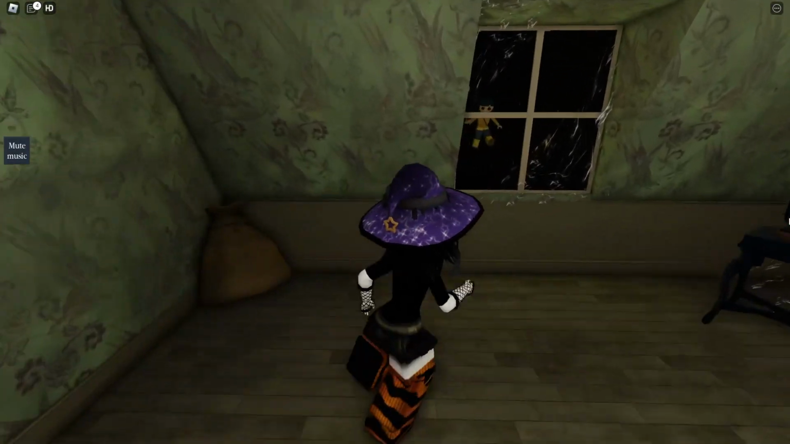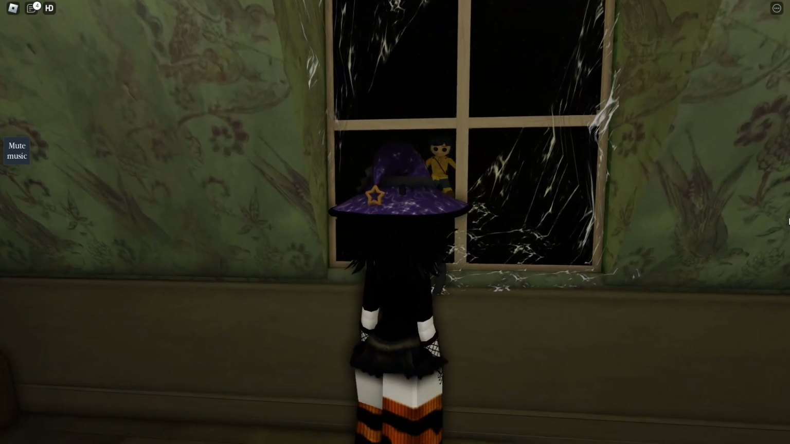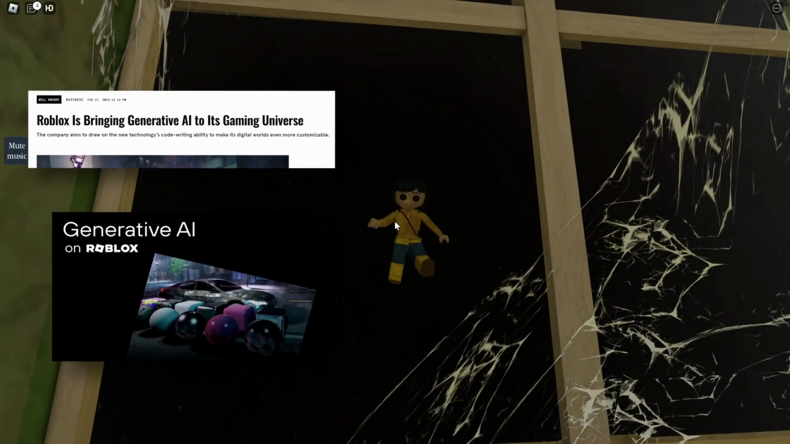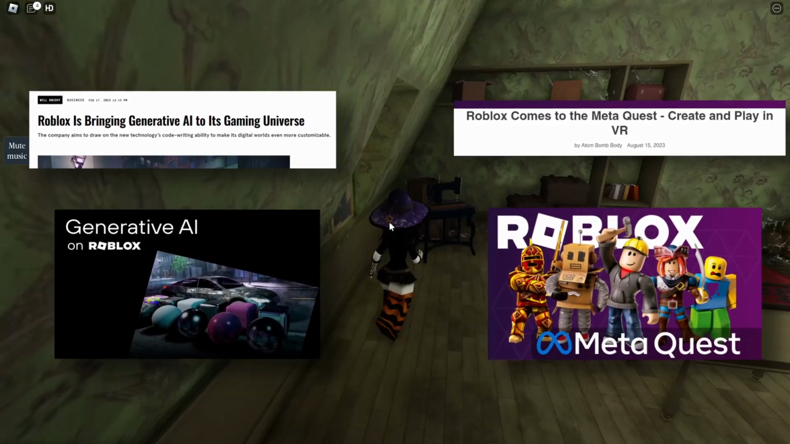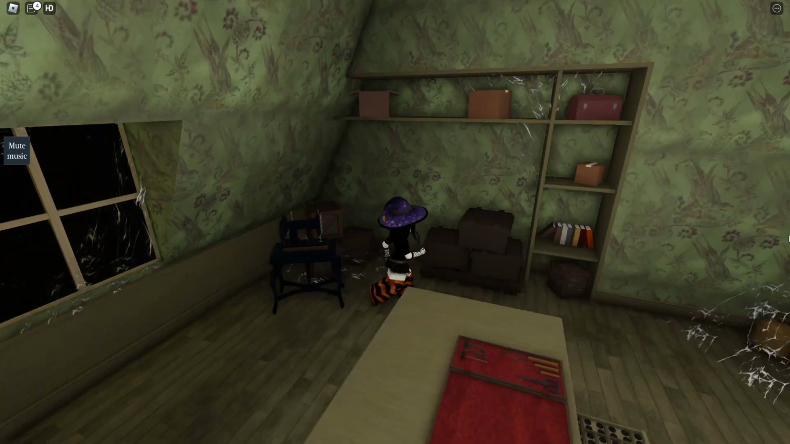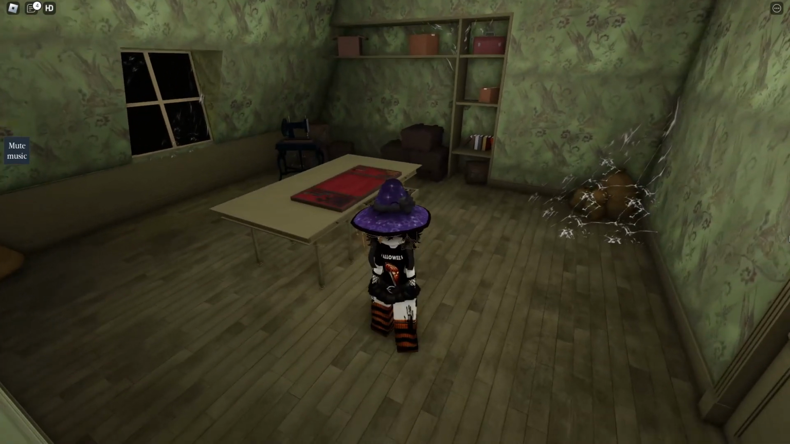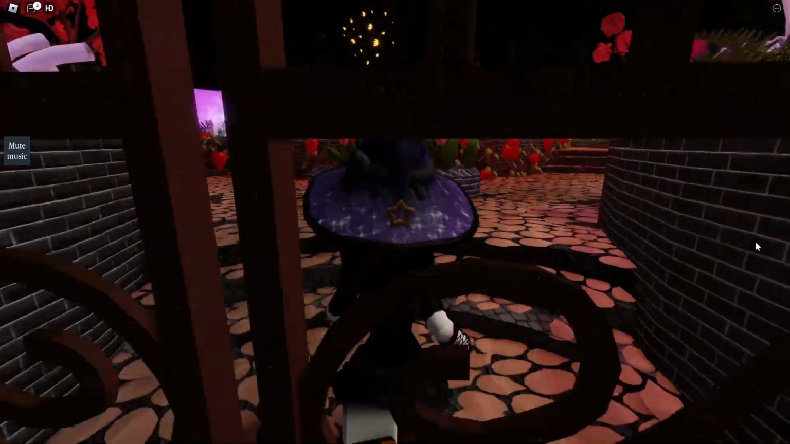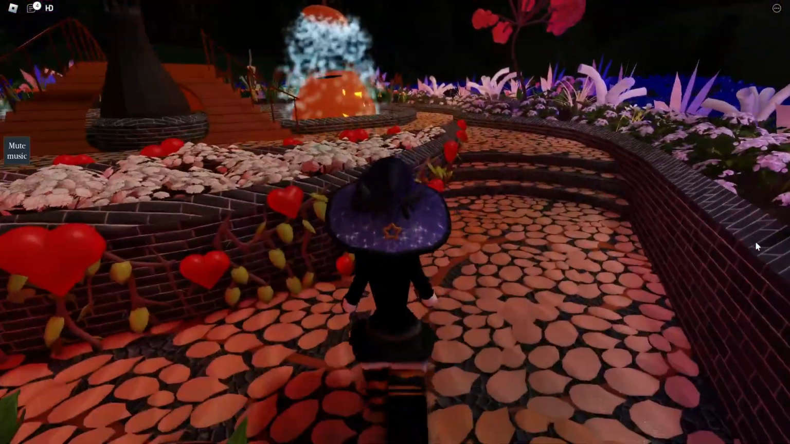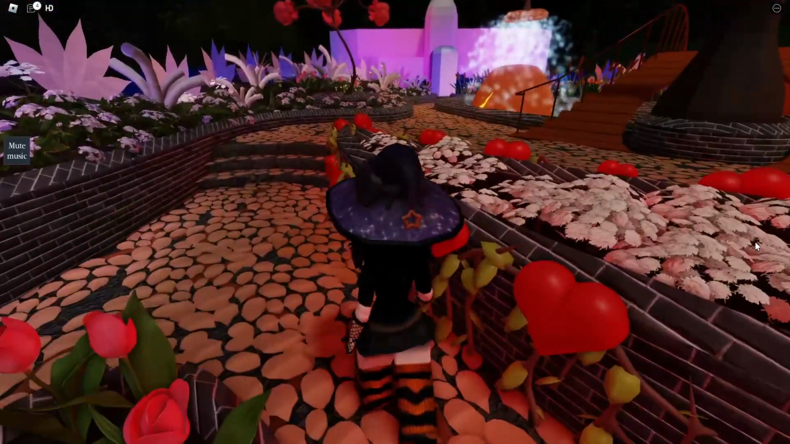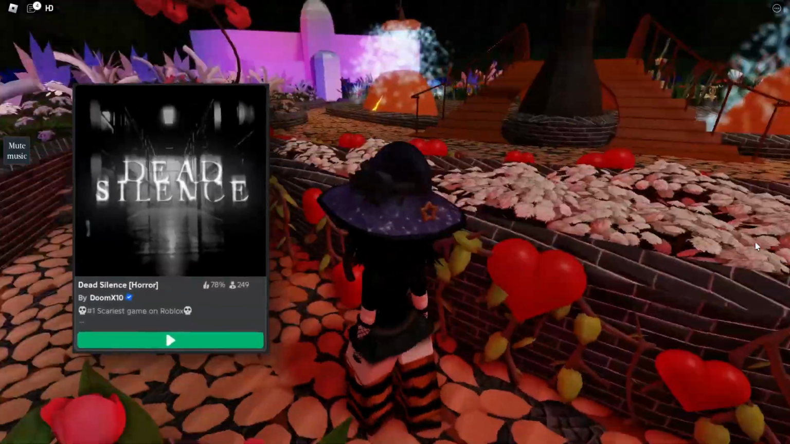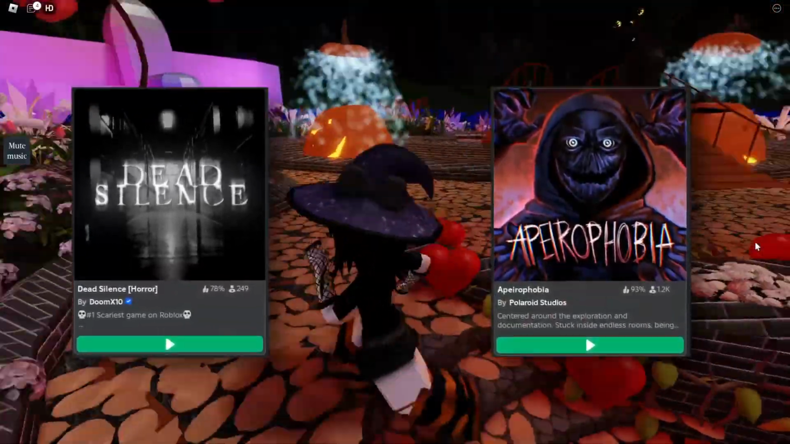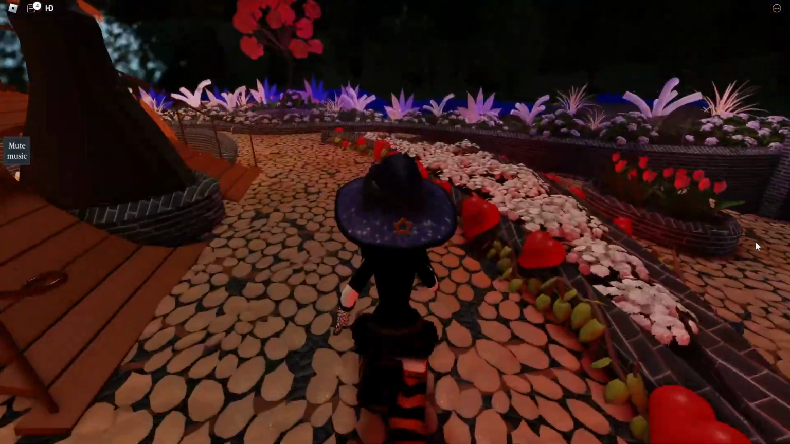The future of Roblox horror games looks incredible with the introduction of AI and virtual reality technologies. With VR support, Roblox games are becoming more immersive than ever. Players can now step into a virtual world where the game environment surrounds them, making the horror experience even more intense and realistic. Games like Dead Silence and Apeirophobia are already popular in VR, and more developers are working on